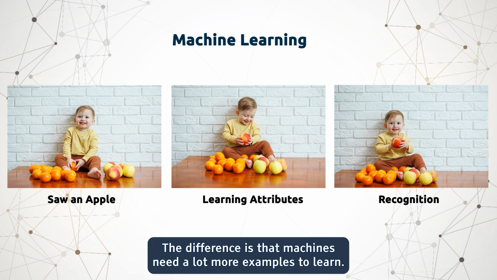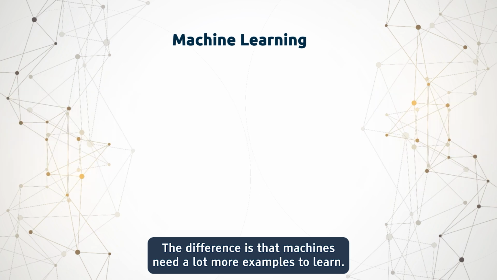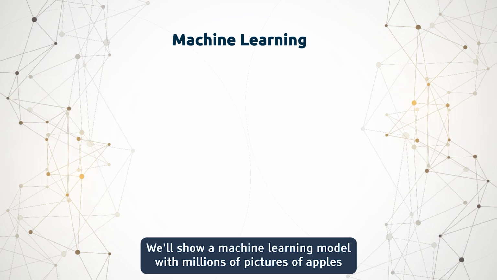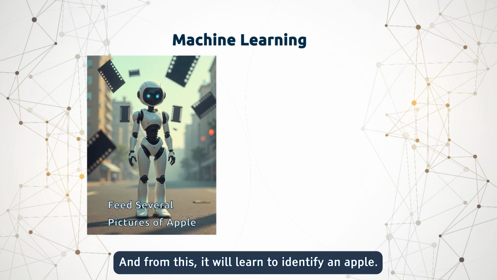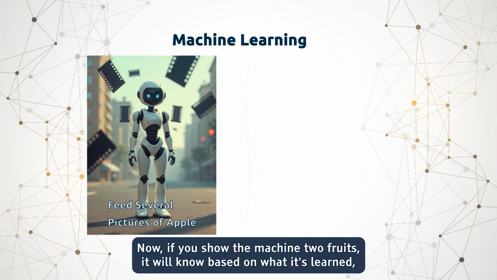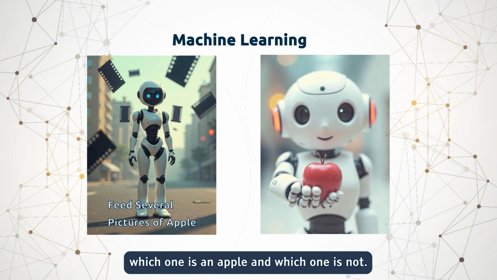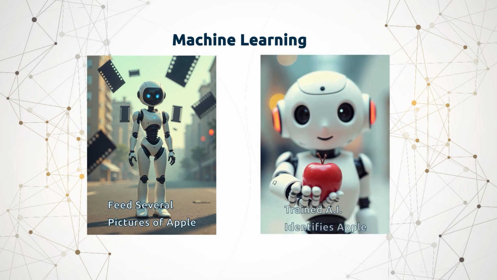The difference is that machines need a lot more examples to learn. We'll show a machine learning model millions of pictures of apples in different shapes, sizes, and colors, and from this, it will learn to identify an apple. Now, if you show the machine two fruits, it will know, based on what it's learned, which one is an apple and which one is not.